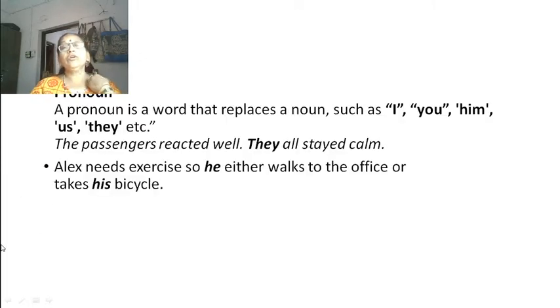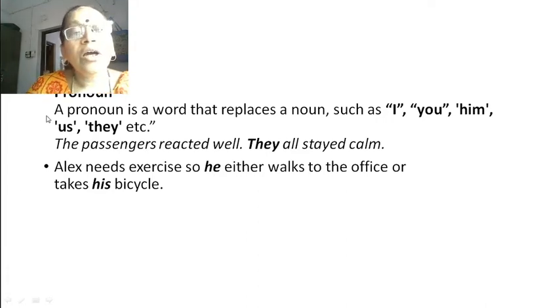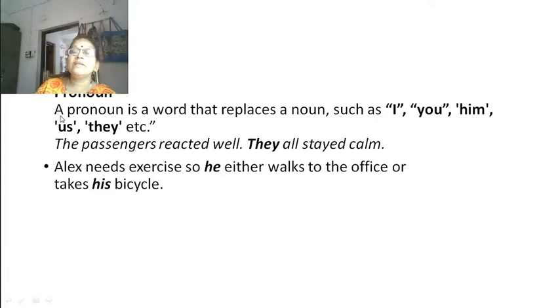What is a pronoun? A pronoun is a word that replaces a noun such as I, you, him, us, they, etc. Okay. So everywhere there is no need to write the noun. Once you start an essay with his name, then afterwards you can write he instead of his name. The passengers reacted well. They all stayed calm.